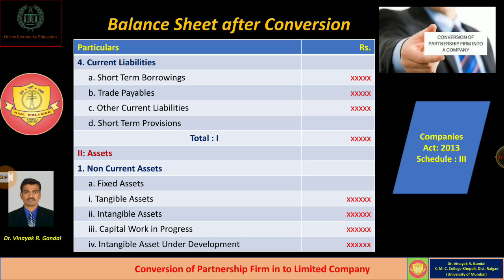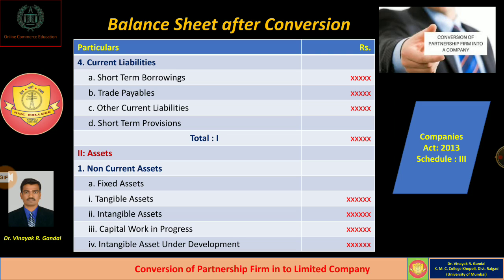And secondly, we have to consider whatever assets the new company has after conversion, and that is to be recorded under each head. First of all, we have to record non-current assets consisting of fixed assets, and the fixed assets are classified into categories, like tangible assets, for example, land and building, plant and machinery, furniture, fixtures.